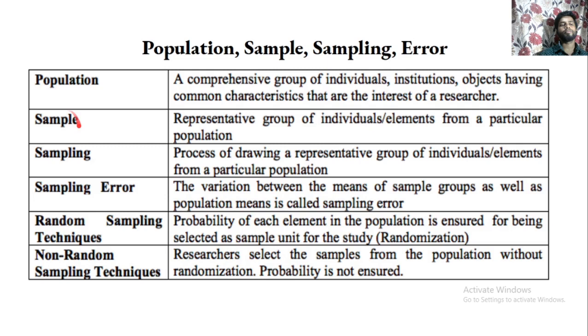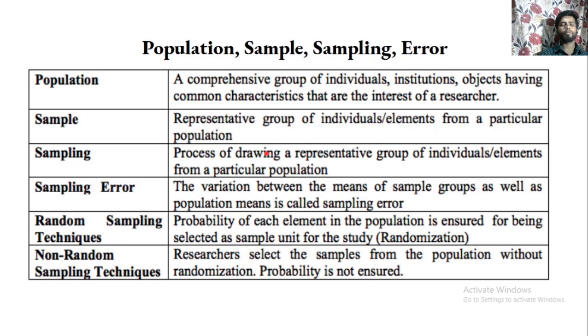Sampling is a process of drawing a representative group of individuals or elements from a particular population. That means it's a technique or process through which a representative group of individuals or elements is drawn from a particular population.